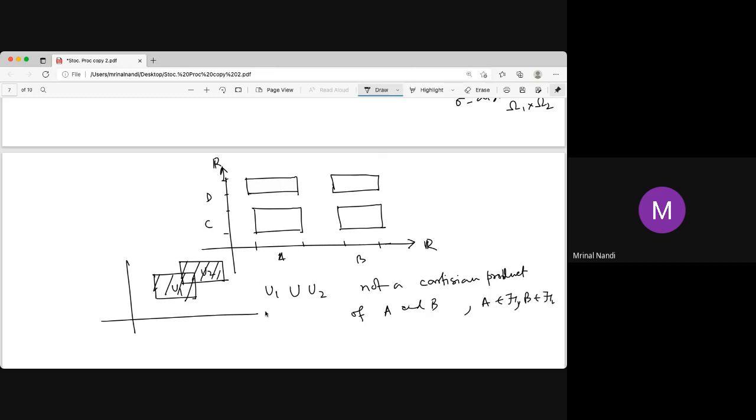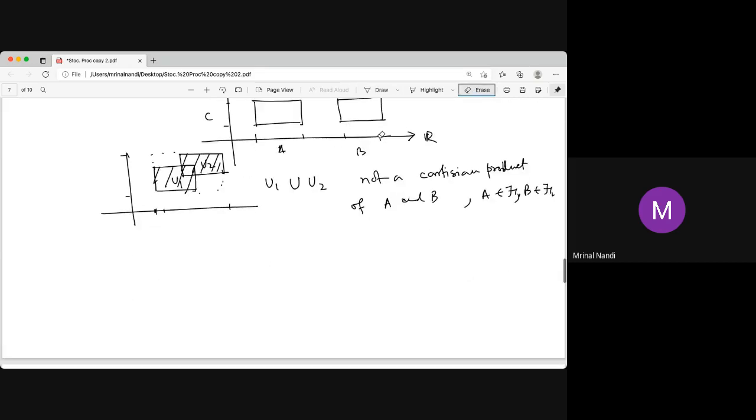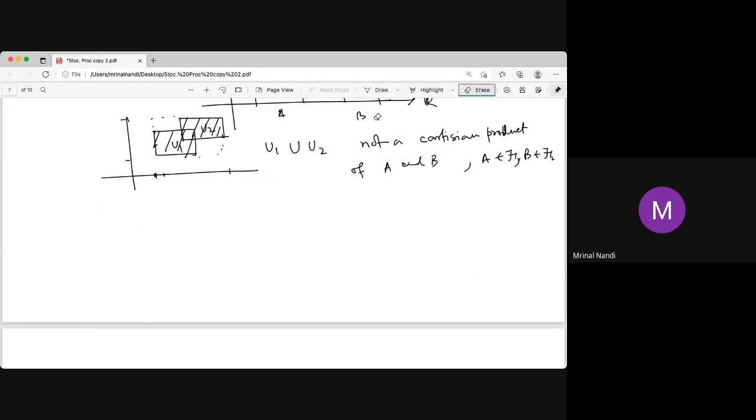We can't represent a union of two rectangles as a Cartesian product of two sets. If you take this part and this part, it will go to the whole rectangle, and if it is smaller than that, then you have left something out. That's the problem. That means if script F1 and script F2 are sigma algebras, then script F1 cross script F2 is not a sigma algebra.